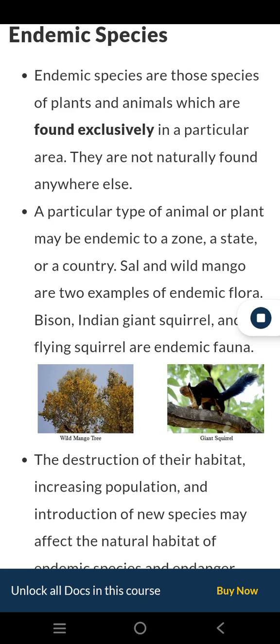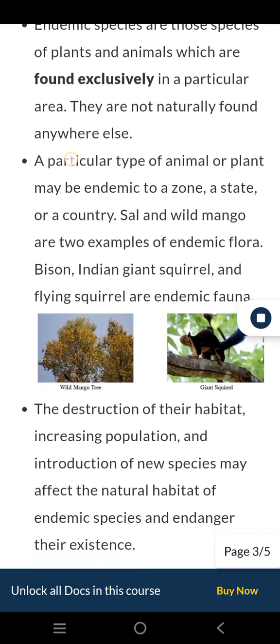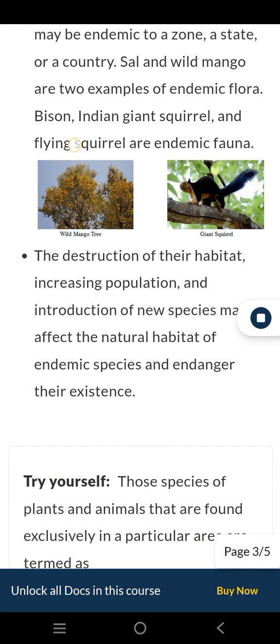Endemic species. Endemic species are those species of plants and animals which are found exclusively in a particular area. They are not naturally found anywhere else. A particular type of animal or plant may be endemic to a zone, a state, or a country. Sal and wild mango are two examples of endemic flora. Bison, Indian giant squirrel, and flying squirrel are endemic fauna.